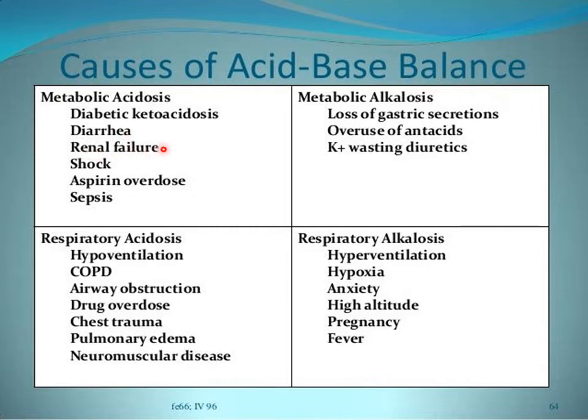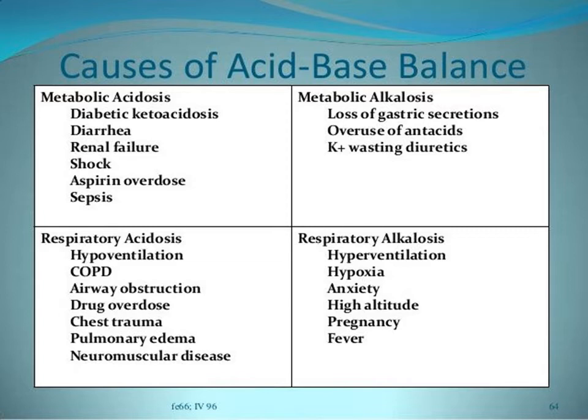So in renal failure, especially in patients of chronic renal failure, there is decreased hydrogen ion secretion and decreased bicarbonate reabsorption and production by the renal tubular cells. This results in retention of hydrogen ions inside the body and loss of bicarbonate ions in the urine, leading to metabolic acidosis.